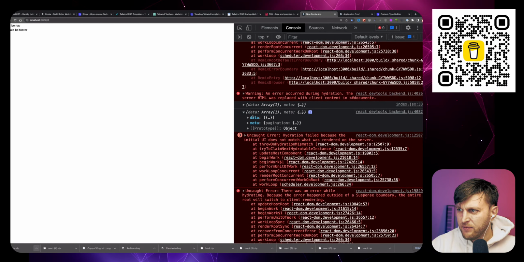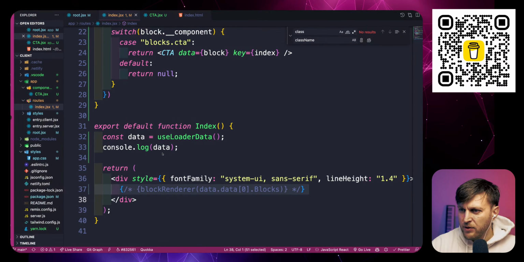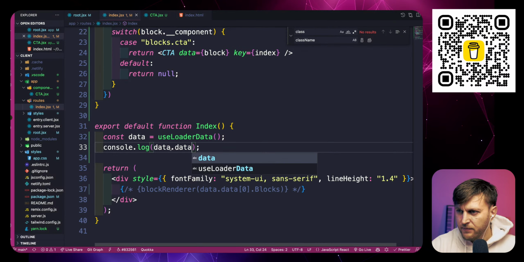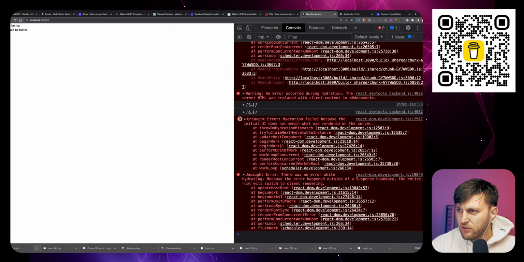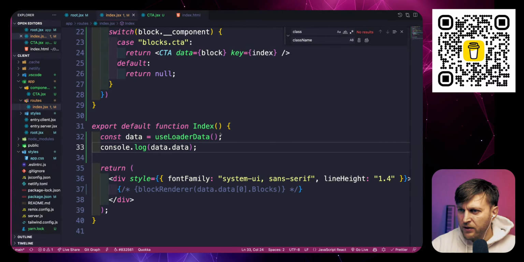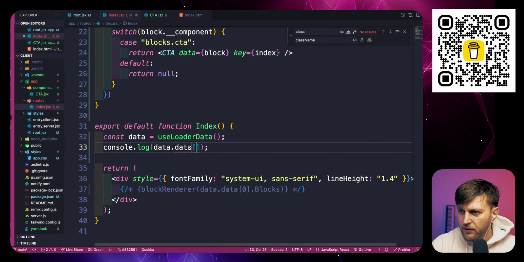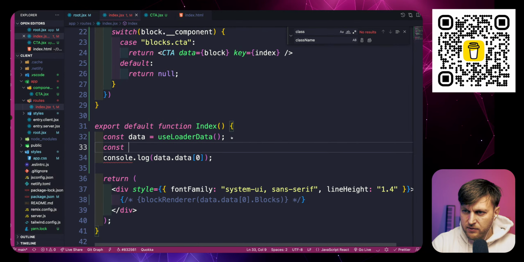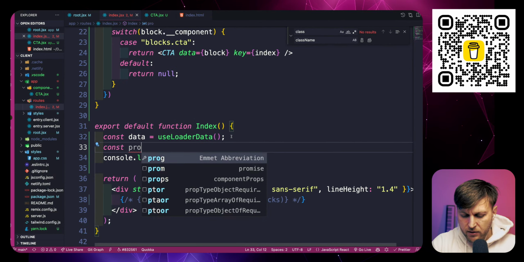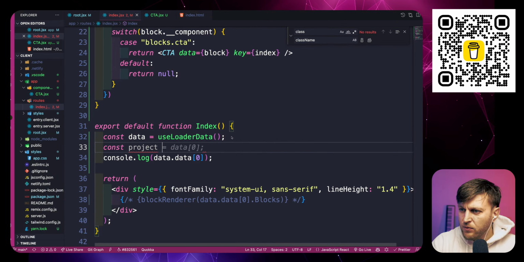When we console log data, we get our data, which is, and let me do .data. This is going to get our array with one item. We want to pull off our thing from there. So we're going to do const project equals, not project, but page. Let's call it page. And we're gonna get this.